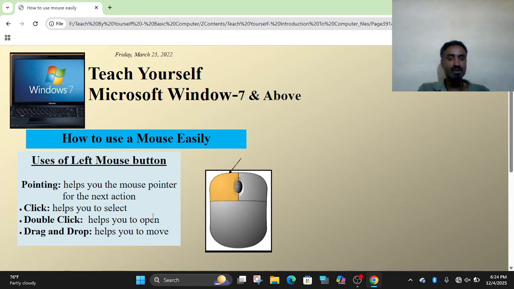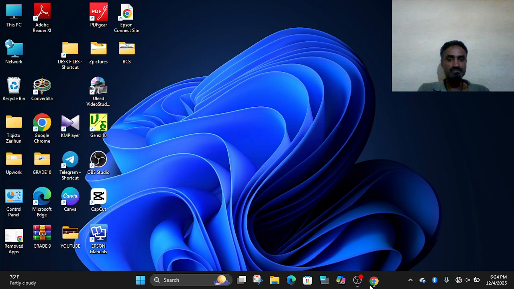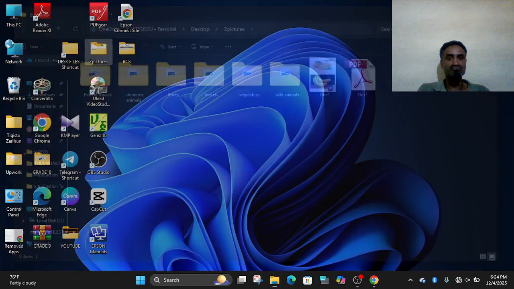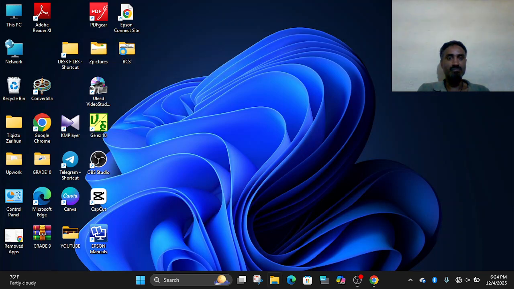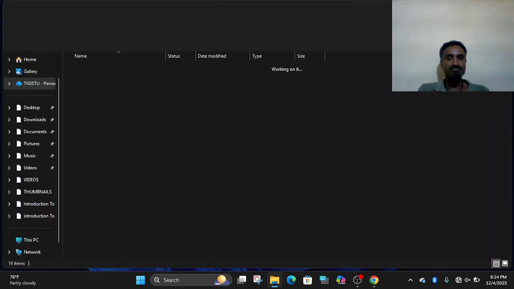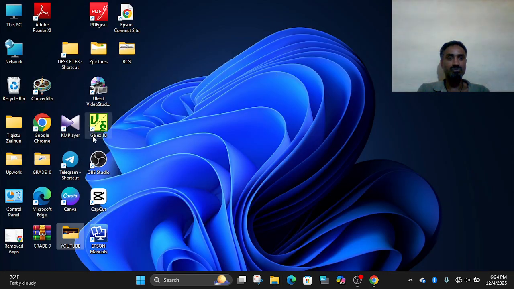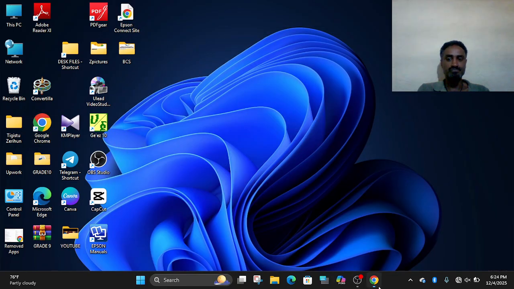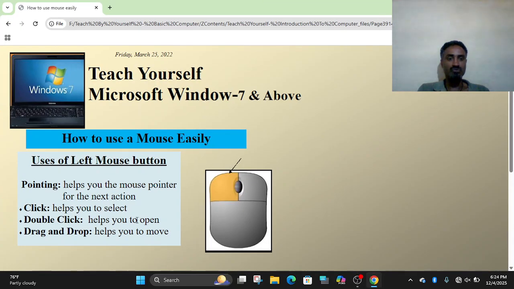Double click helps you to open. The double click means two clicks using the left side of the mouse button. Double click, two times. It opens. The double click helps you to open, using this button, the left side of the mouse button.